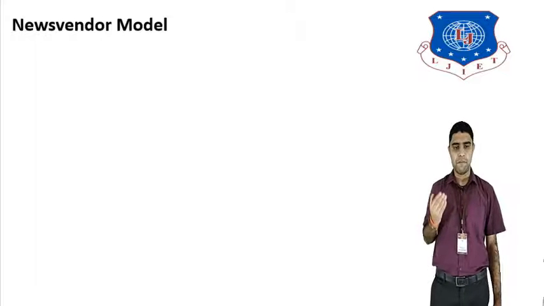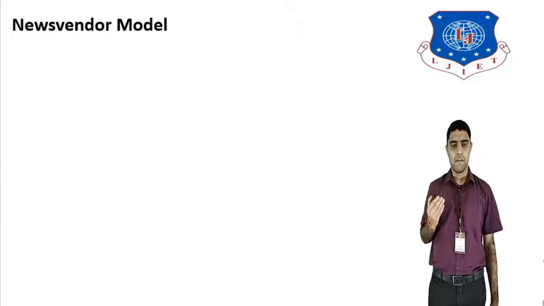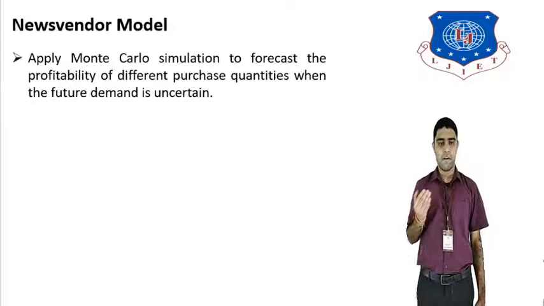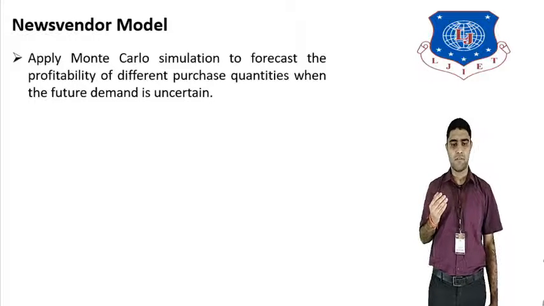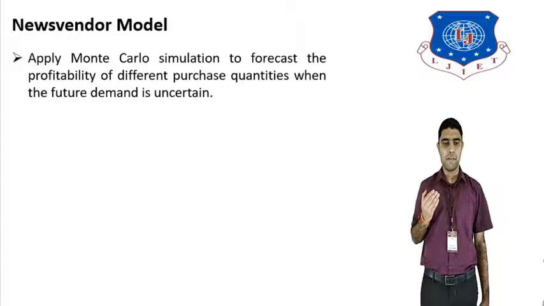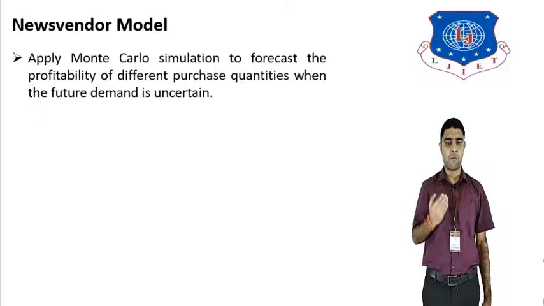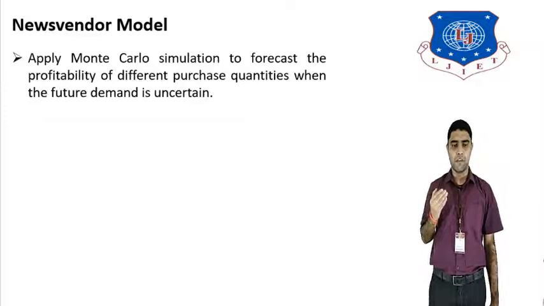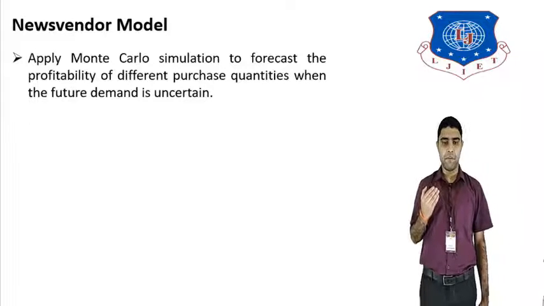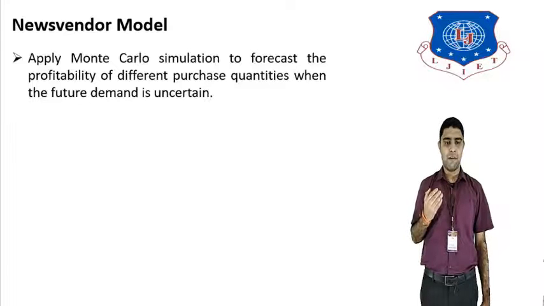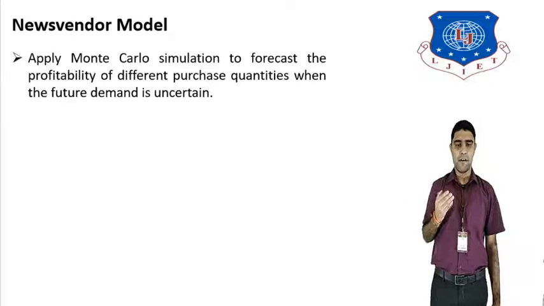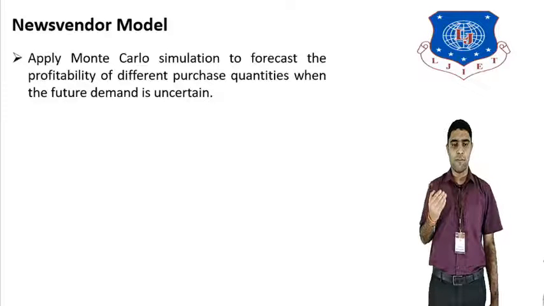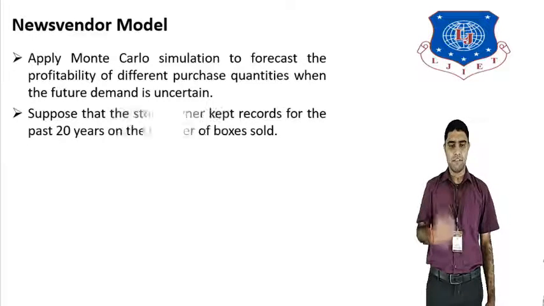So we will start with what the news vendor model is. In the news vendor model, we have to apply Monte Carlo simulation. Monte Carlo simulation is applied to forecast the probability, that is, what type of probability there will be for purchasing different quantities. The example is taken of a Moore pharmaceutical company, and we will calculate the profitability of different purchase quantities when the future demand is uncertain. For that, we have to forecast the profit for those quantities.